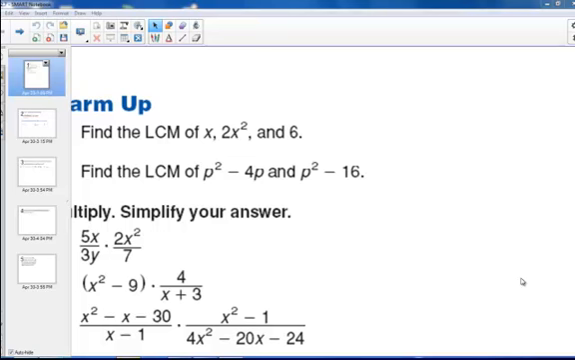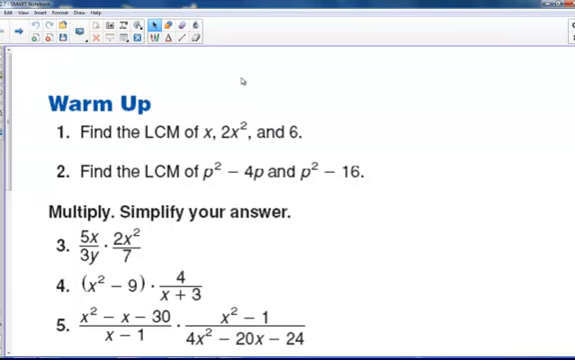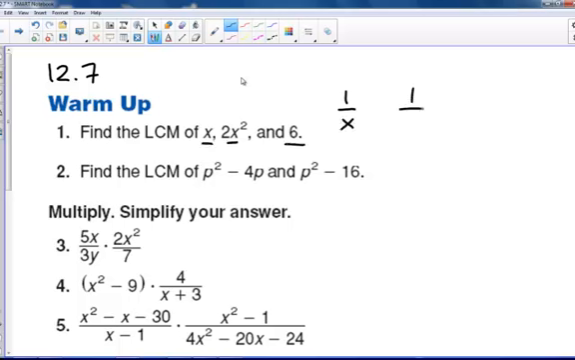All right, this is the grand finale of Chapter 12, Section 7. We're going to do a quick review to start. So the least common multiple, I always like to think of if each of these were a denominator and what I would make that denominator equal to so that I could add all of these fractions.